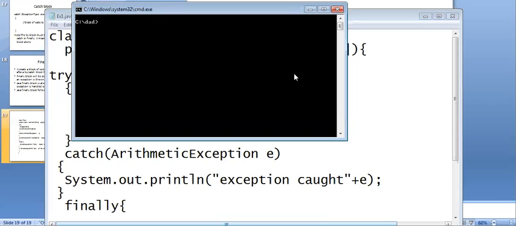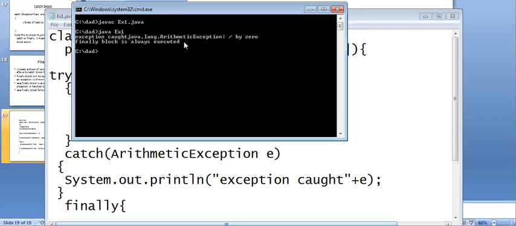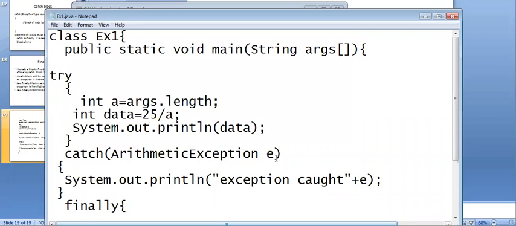Again, I'm going to run the Java code. What we got here? Exception code. Because I use plus E, it shows java.lang, which is nothing but a package. This is a running arithmetic exception. It is nothing but divide by zero. So the exception object can be used to specify the description of the exception, right? That's why we can use the exception object E here. That's why we are using plus E, right?